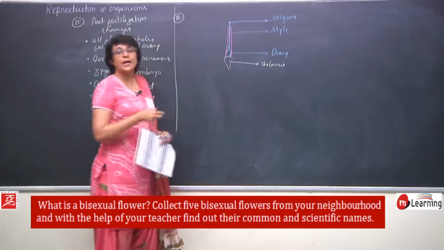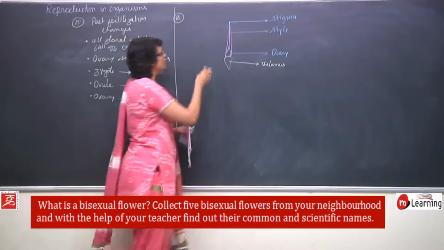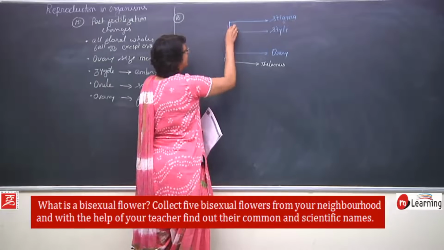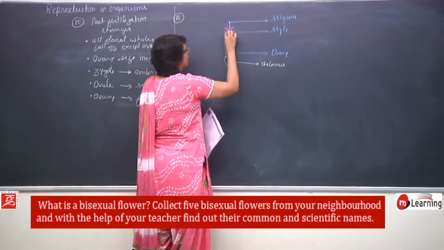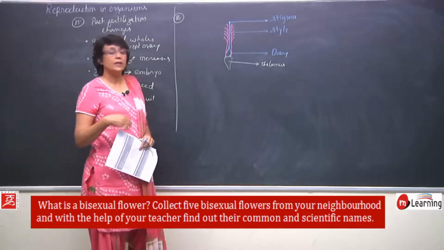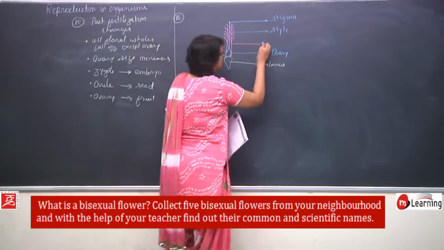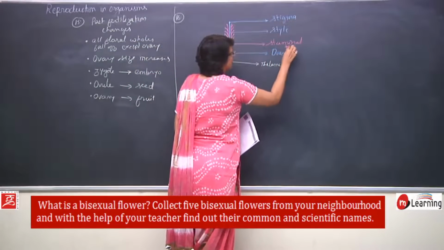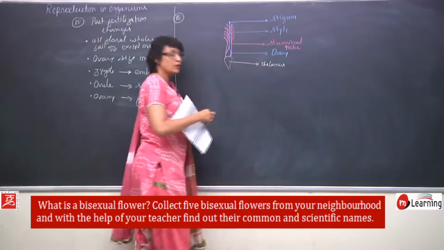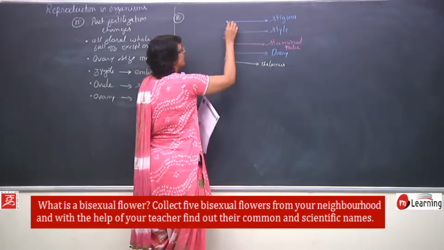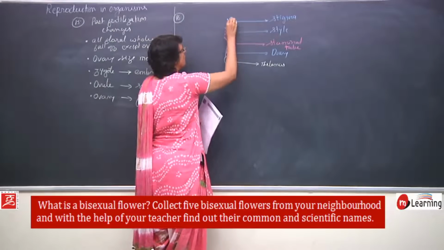But we have drawn it as if we have cut that complete tube like structure, and this tube like structure is formed by fusion of the filaments of the various stamen. This tube is known as staminal tube.